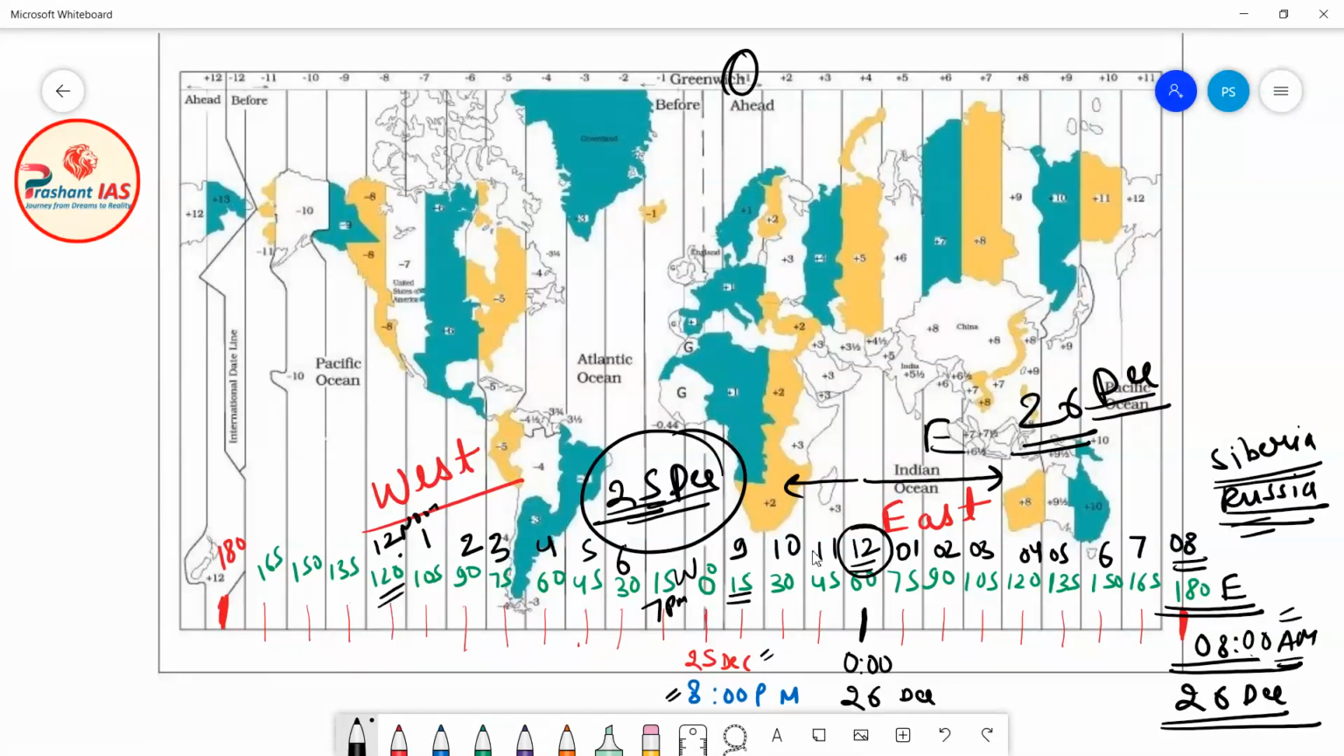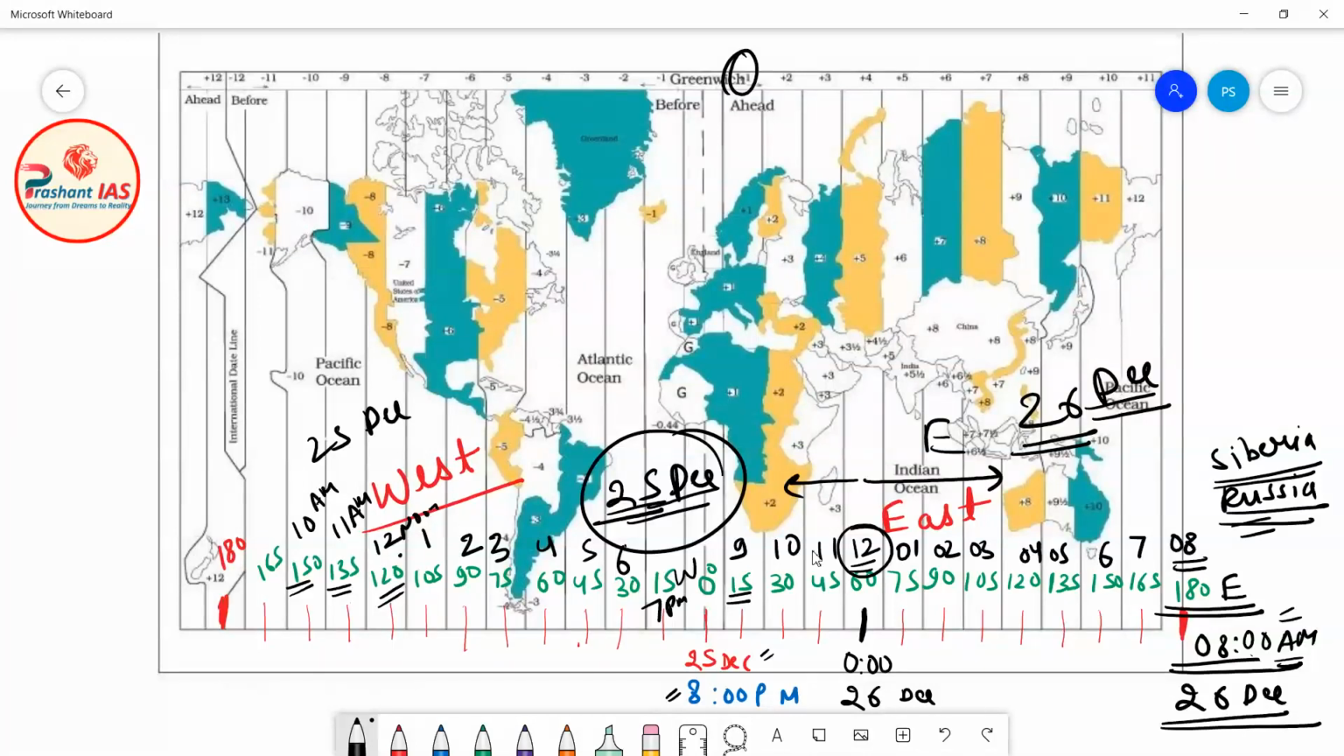Okay, and if we go more west beyond 120 degrees, what will happen? At 135 degrees west, the time will be 11 a.m. At 115 degrees west, the time will be 10 a.m. And what is the date? The date is 25th of December. The same date is there. You can see that the date has not changed.